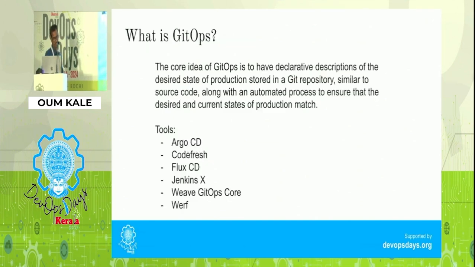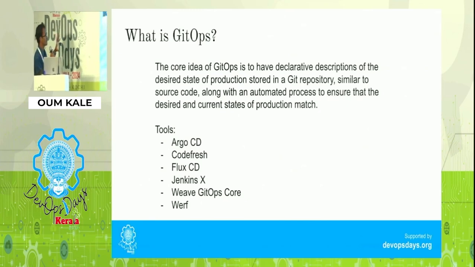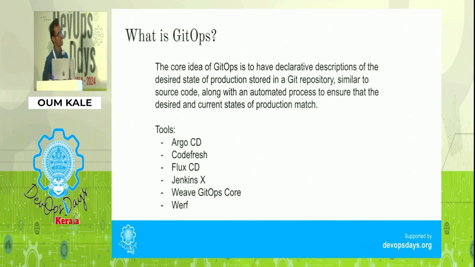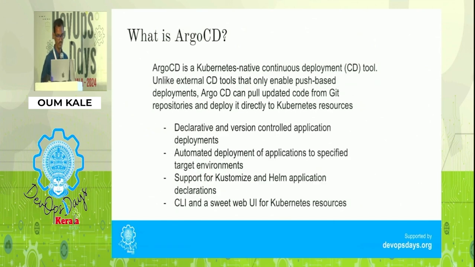And as you see, in GitOps, it uses the Git repositories as a source of truth, and along with that, it automates the process to ensure that the desired and current state match. So that is the fundamental idea. And to have that, we currently have a lot of tools, like Argo CD, Codefresh, Flux CD, Jenkins X, and a few more. In this talk, we'll see Argo CD.